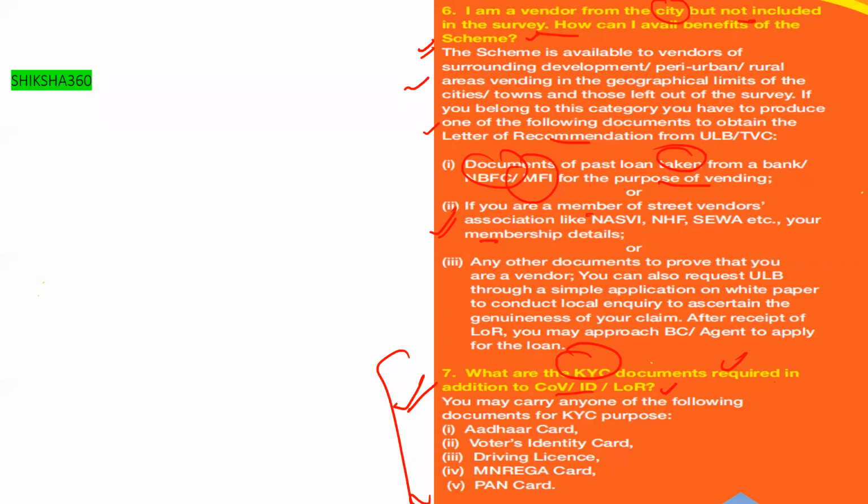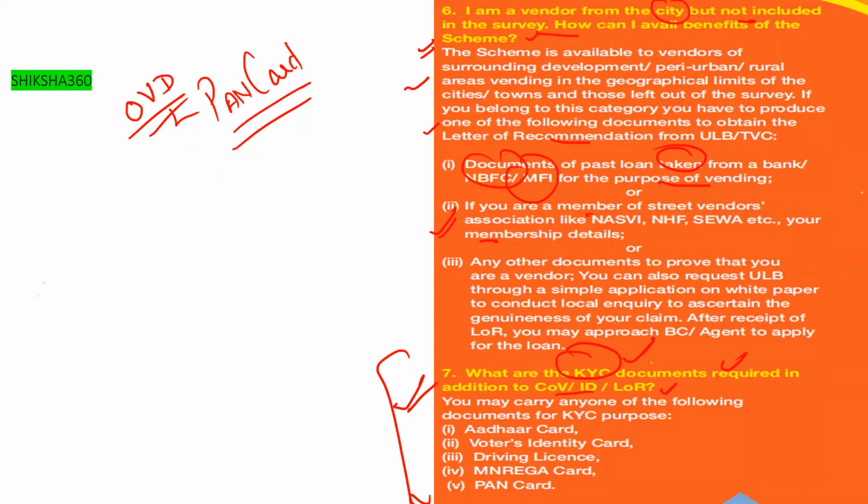Aadhaar card, voter identity card, driving license, MGNREGA card, and PAN card. One thing I will tell you: under the OVD documents, we have not included the PAN card, but here they are saying KYC documents, which are required while applying for the loan. So all these documents are required: Aadhaar card, voter identity card, driving license, MGNREGA card, or PAN card. You have to provide any one or two of these types of documents. Any one of the documents is also favorable for carrying your loan.